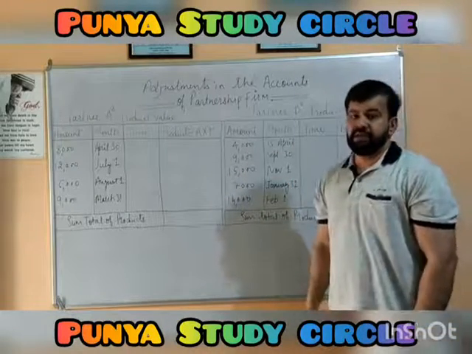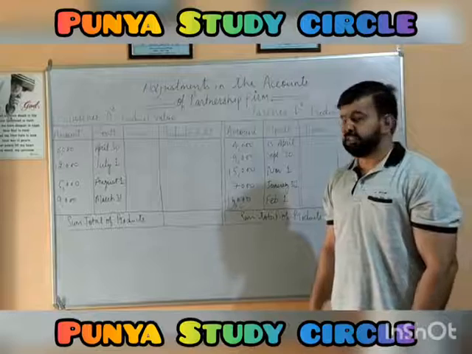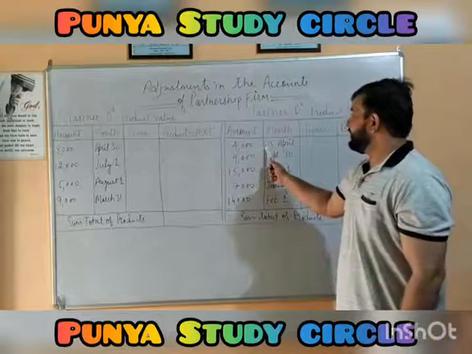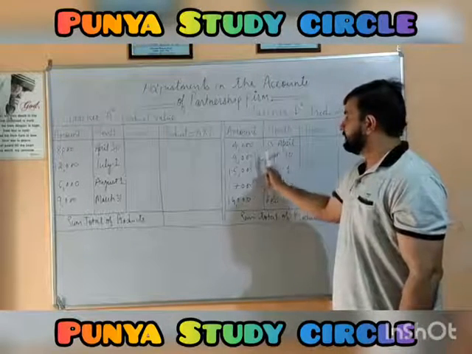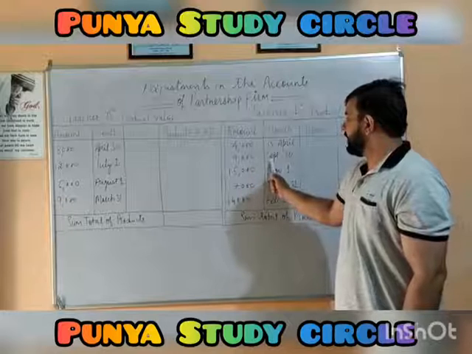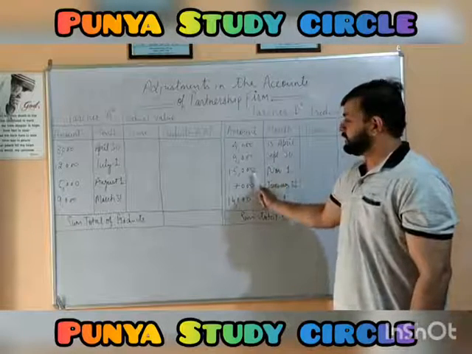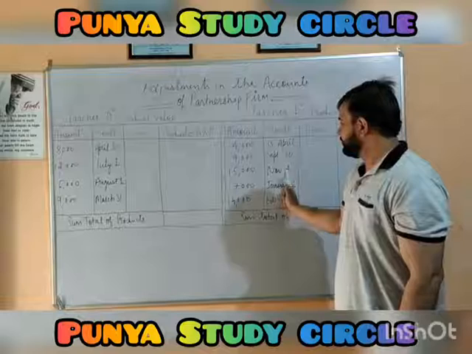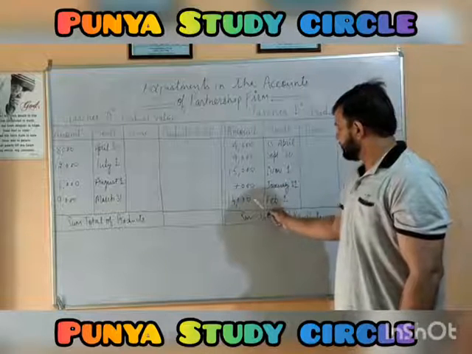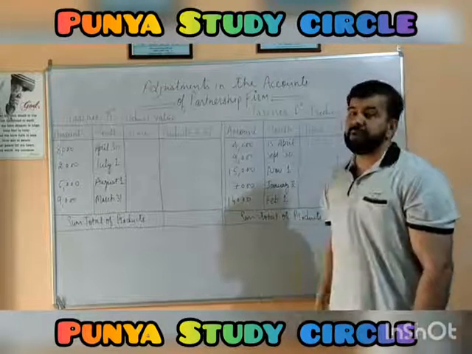partner B withdrew an amount 5 times during the year. The first drawing was made by him on 15th April. The second drawing was made by him on September 30th. The third drawing was made by him on November 1st. The fourth drawing on January 31st. And the fifth drawing on February 1st.